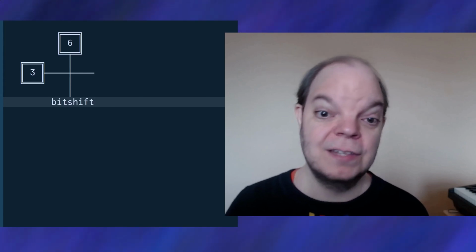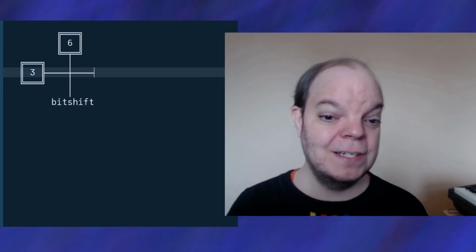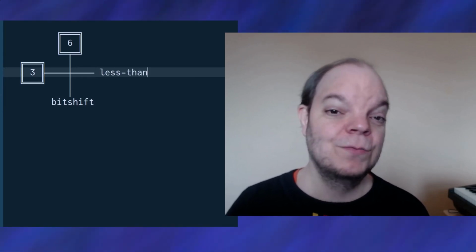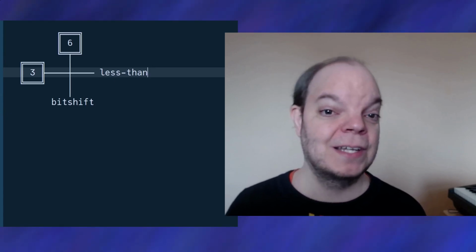So at the bottom of this cross, we're going to get the bit shift. In this case, this would calculate 6 shift left 3. And on the right-hand side here, we would get the less than, which in this case would calculate if 6 is less than 3, which is false, so we get a 0.